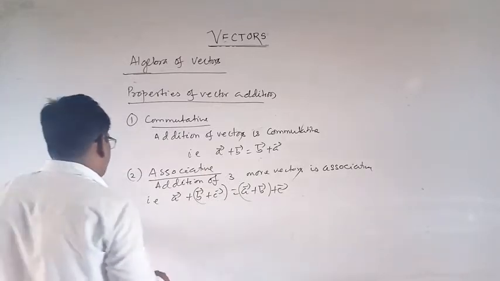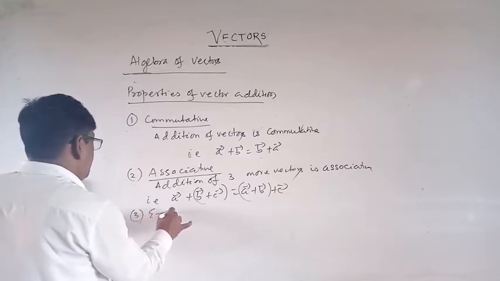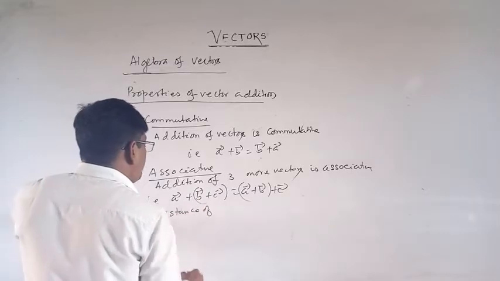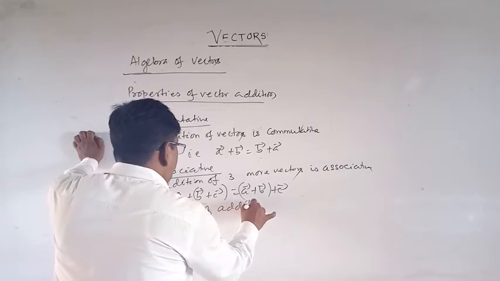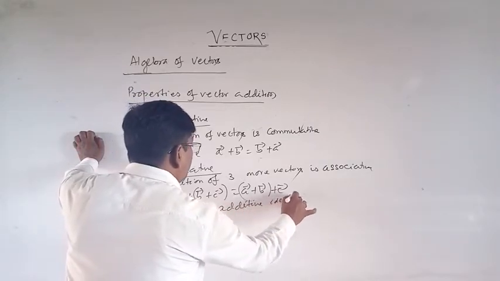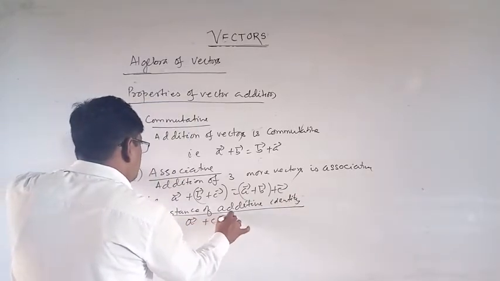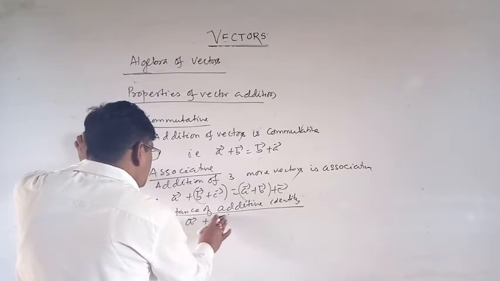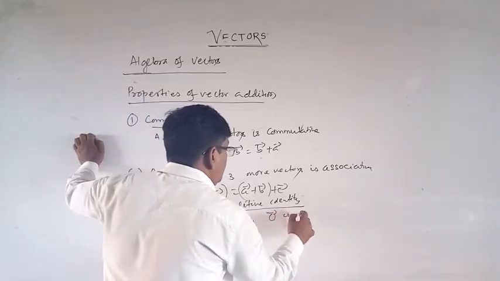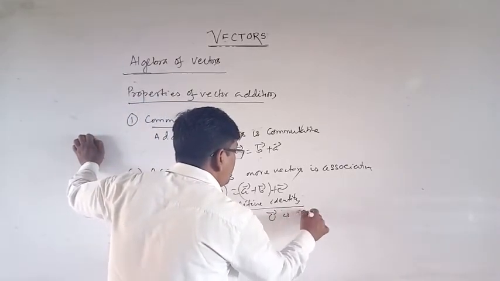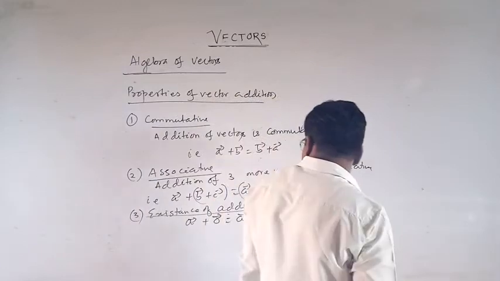Number 3, existence of additive identity, that is vector A plus 0 vector is equal to A vector. 0 vector is the additive identity.